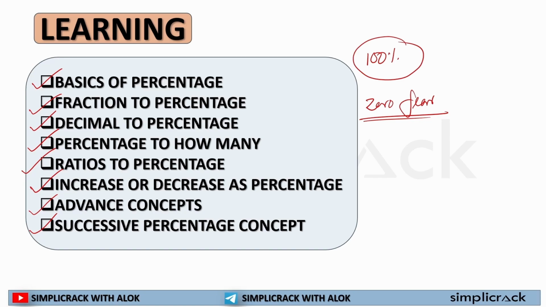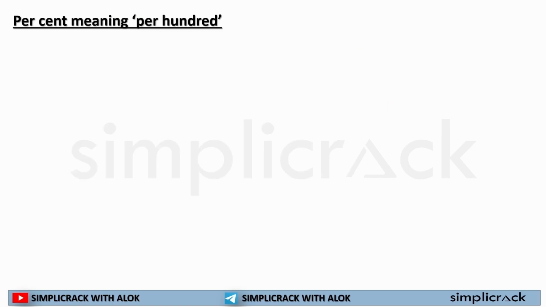So guys, let's start percentage. First thing, you need to understand what is percentage. Percentage means per 100. That means if I am saying percentage of X, for example, a student who was appearing in the 10th board examination and he scored 80%. What does this mean? 80% means he scored 80 out of 100.